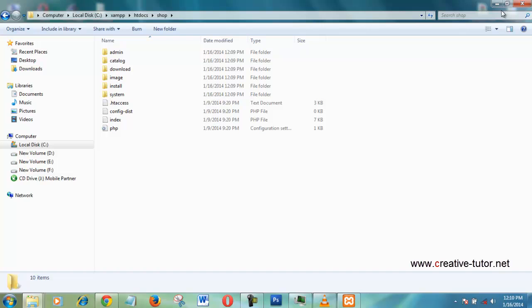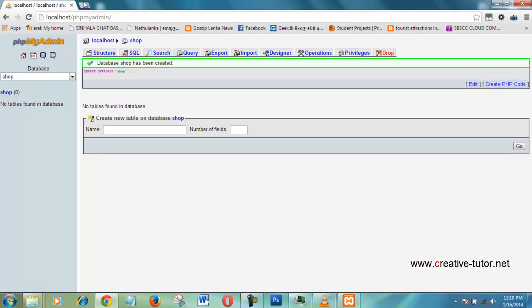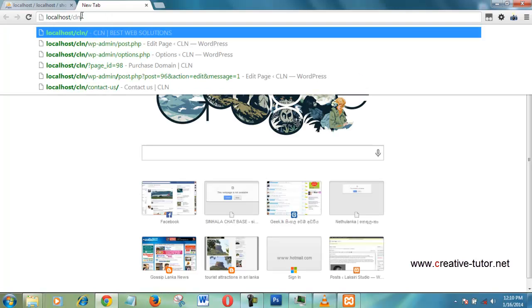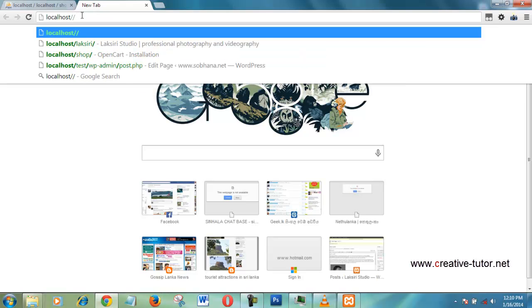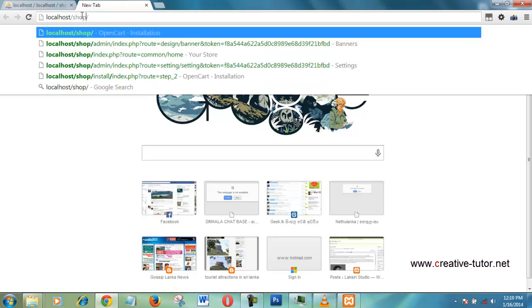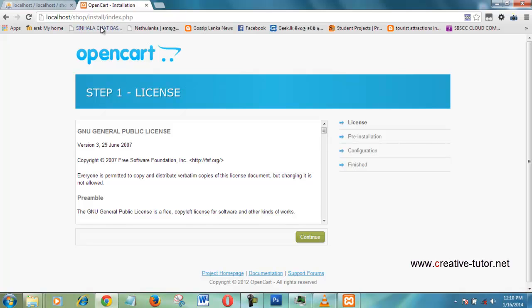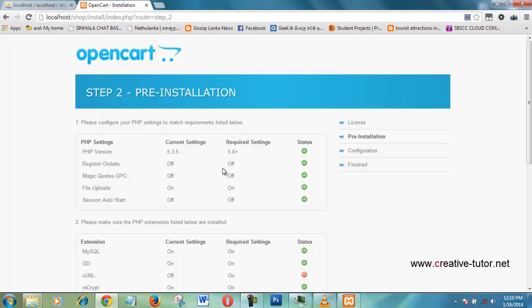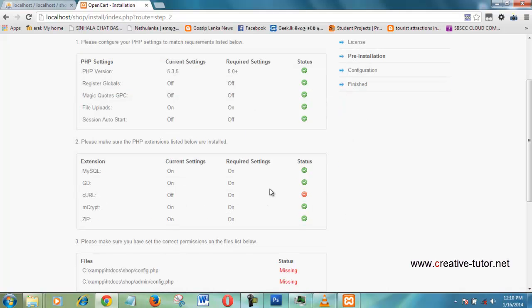Now you have copied and pasted everything here. Okay, now you go to your browser and type localhost and your folder name. My folder name is shop. Well, step 1, you can see this window. You can click on the continue button. Well, you can see this window.